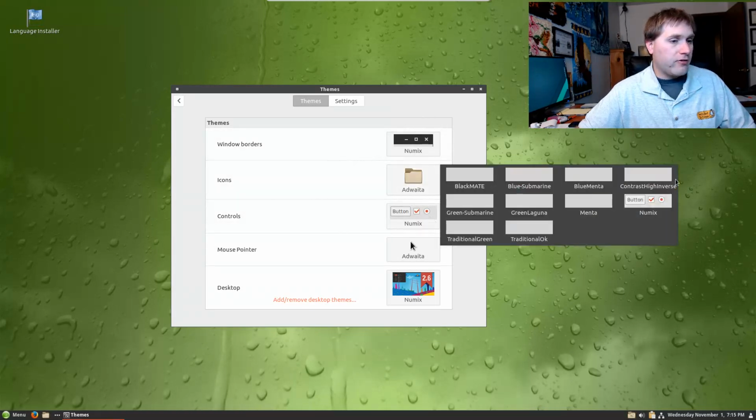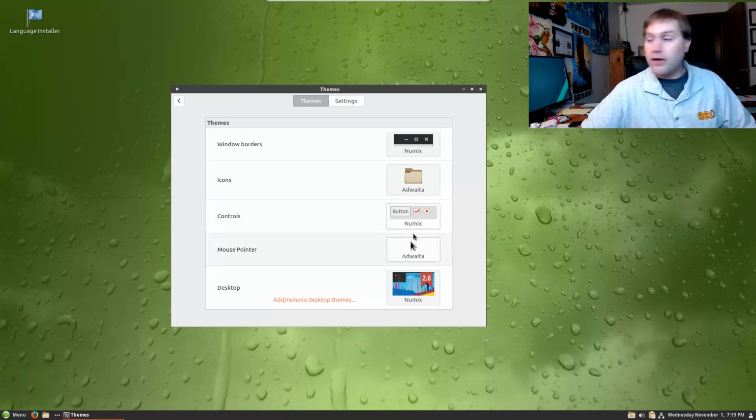Controls, let's see if we see the controls. Yeah, once again, we don't see any of the images of the controls. I'm not sure why that is, if this is something related to being in the VirtualBox, or if this is something with the operating system itself, but I'm not seeing the previews for those.